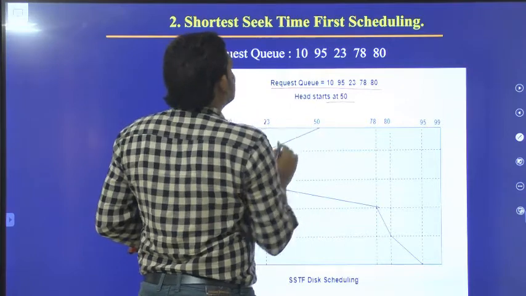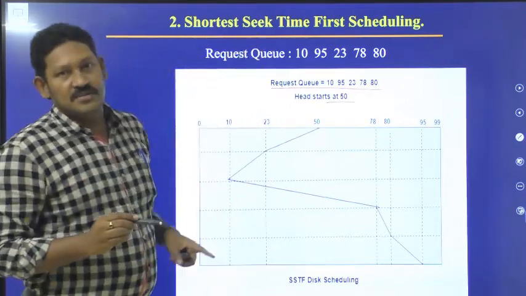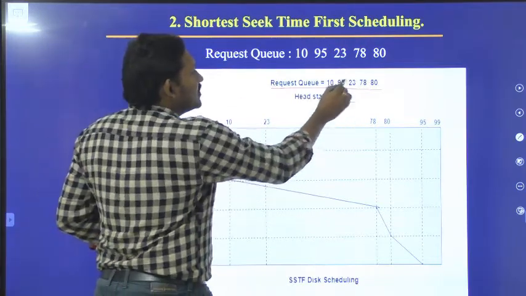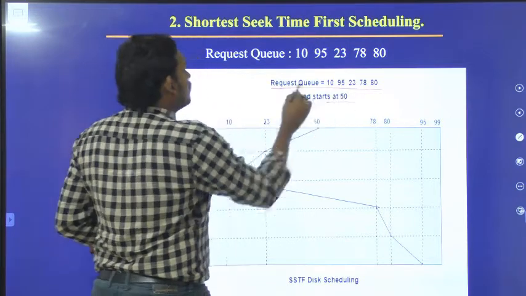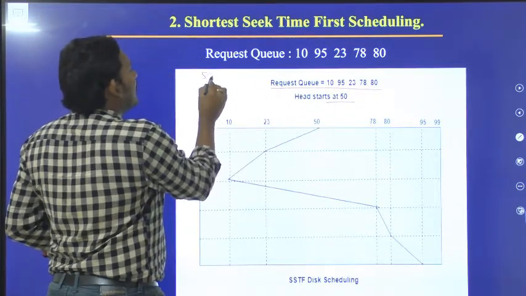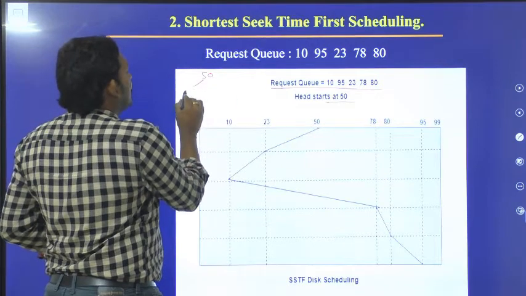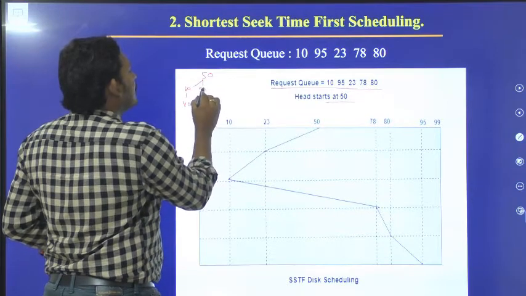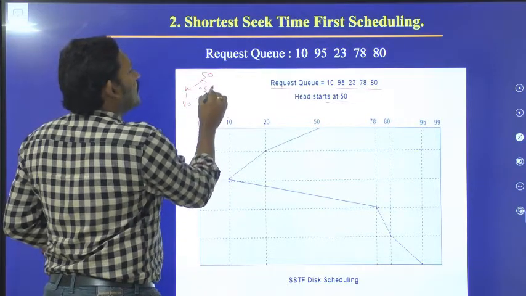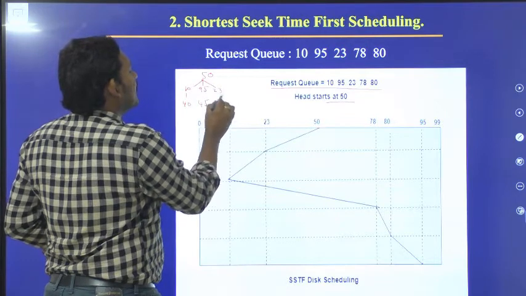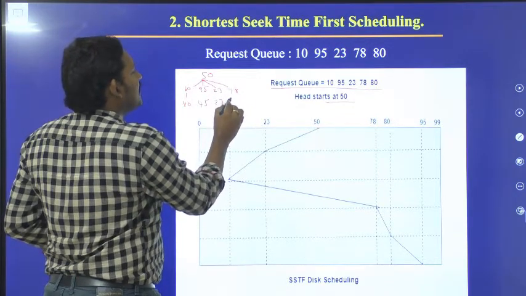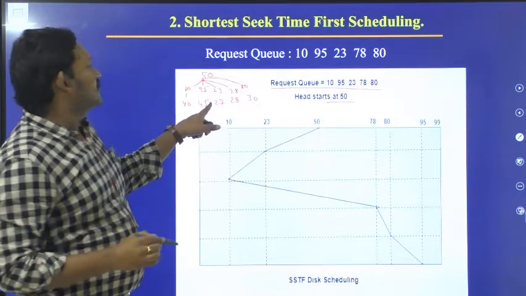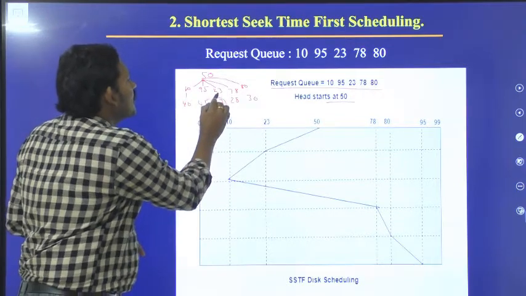The name itself makes it clear: shortest seek time first means, from 50, which one is closer? 50 to 10 is 40. 50 to 95 is 45. 50 to 23 is around 27. 50 to 78 is 28. 50 to 80 is 30. The closest is 27, so 23 is closer.